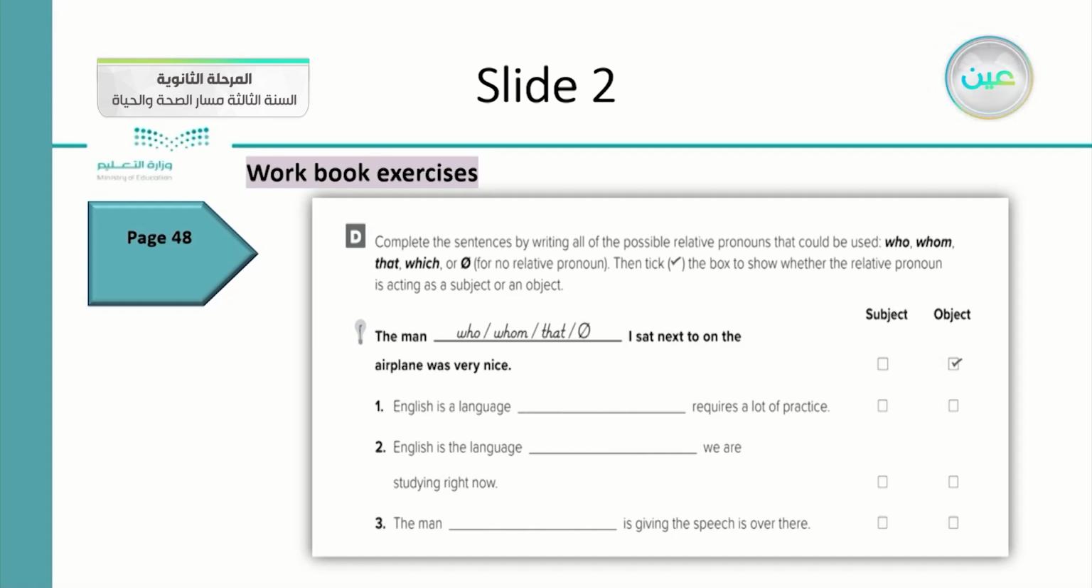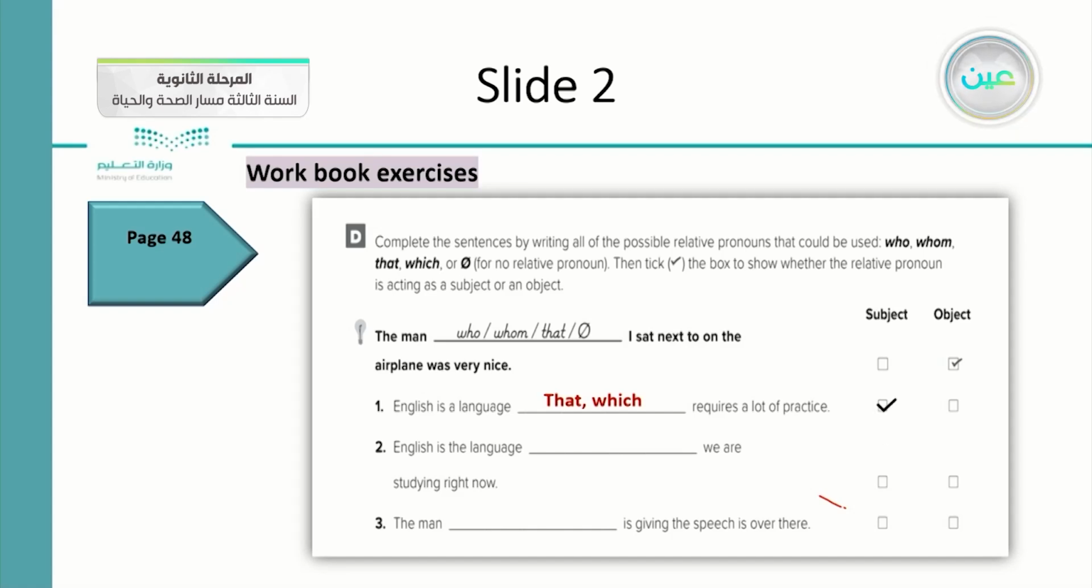Okay, number 2. English is a language. What do you think English is? A subject, an object, and what is the relative pronoun suitable or possible with it? So we can say that or which is suitable. So English is the language that requires a lot of practice, or English is a language which requires a lot of practice. Okay, what do you think it is? Is it a subject or an object? We can say it is a subject.